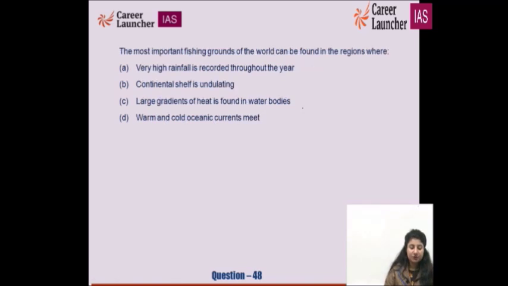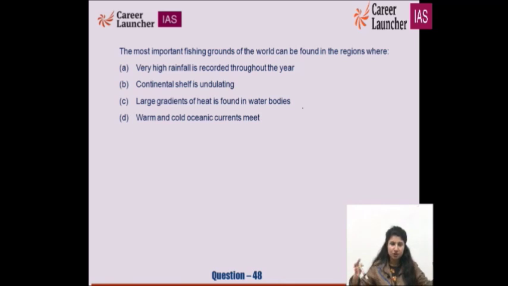The most important fishing grounds of the world can be found in the regions where very high rainfall is recorded throughout the year. Is it possible? Not much. Continental shelf is undulating. Large gradients of heat are found in water bodies, and warm and cold oceanic currents meet. The best example is the Sargasso Sea, where warm and cold oceanic currents meet.